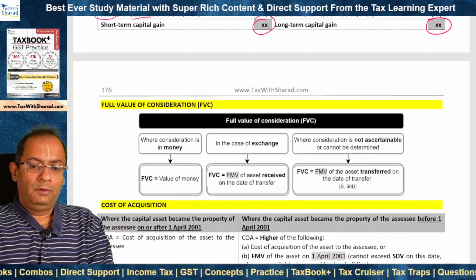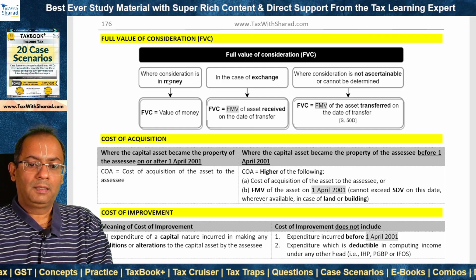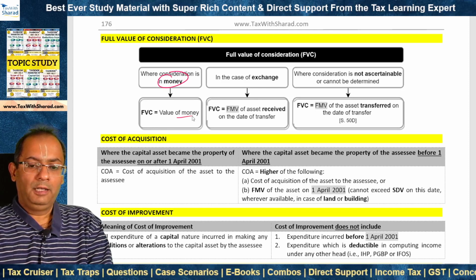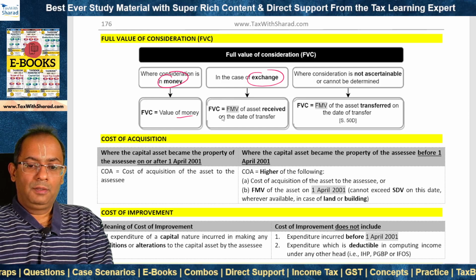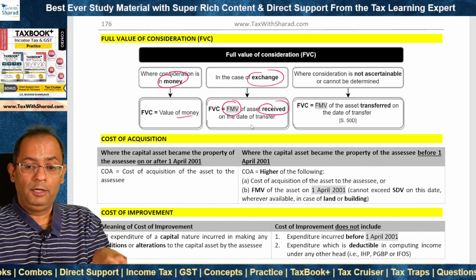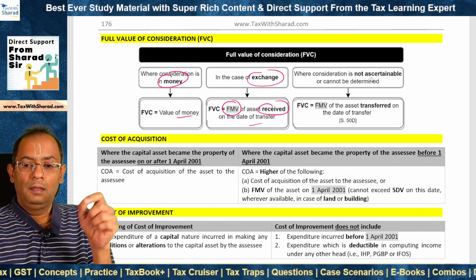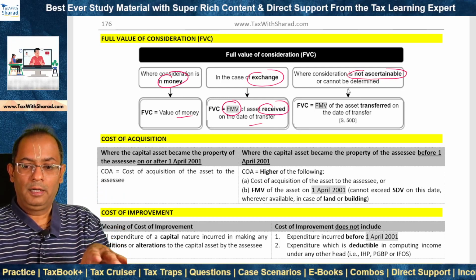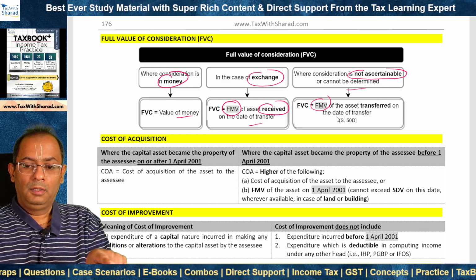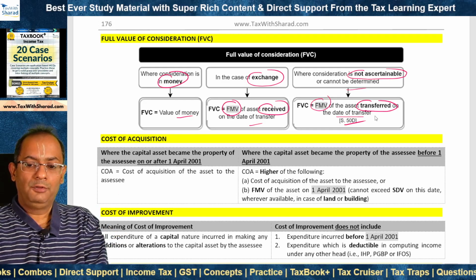What is the meaning of full value of consideration? How do we determine this? So there are 3 cases which we need to note. Where the consideration is in money, then full value of consideration, or FVC, is equal to the value of money. In the case of exchange, FVC is what? It is the fair market value of asset which is received on the date of transfer. So fair market value on the date of transfer of the asset which is received. Where the consideration is not ascertainable or it cannot be determined, then FVC is equal to fair market value of the asset on the date of transfer. But of which asset? Not the asset received, but of the asset transferred. This is by virtue of section 50D.